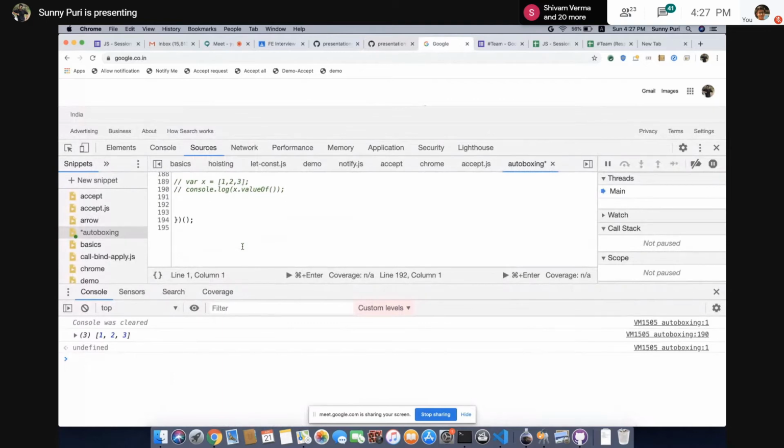I know it will be very difficult to learn by just seeing it, right? You need to do practice. So just tell me whether you got the concept or not. What is toString and what is valueOf? We'll see when to use and why to use.